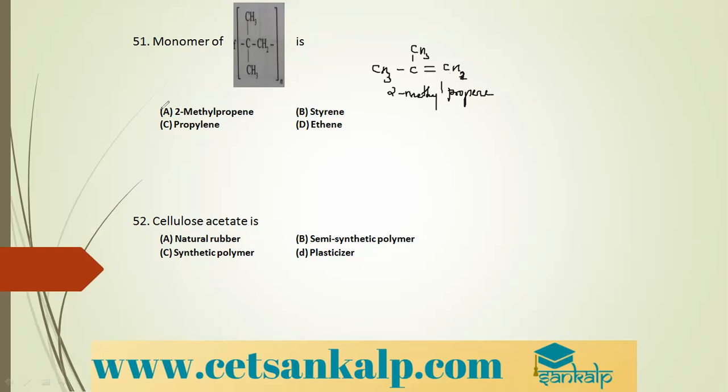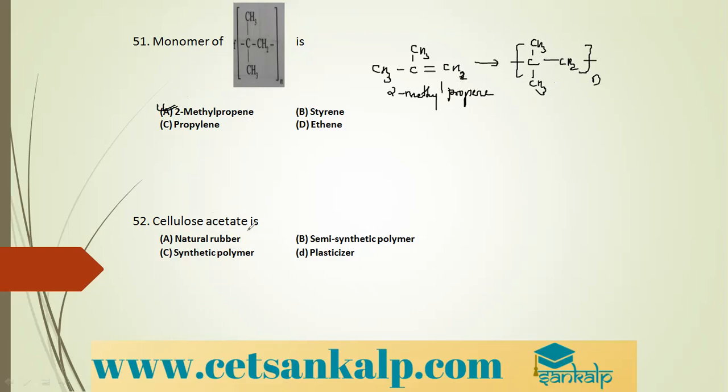So option A is the correct option. When you polymerize it, the chain starts from this carbon, CH3 is attached, there is one more CH3, the double bond becomes a single bond, and it continues for n molecules.